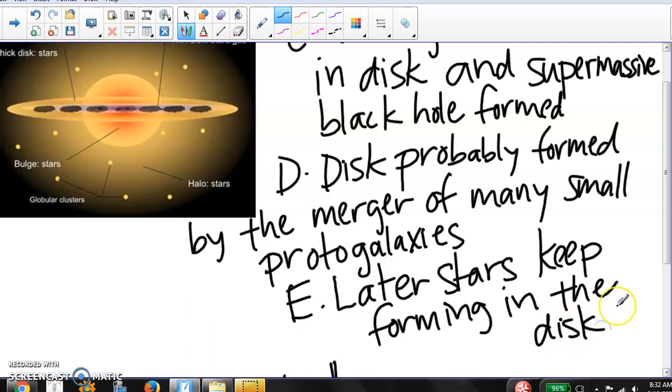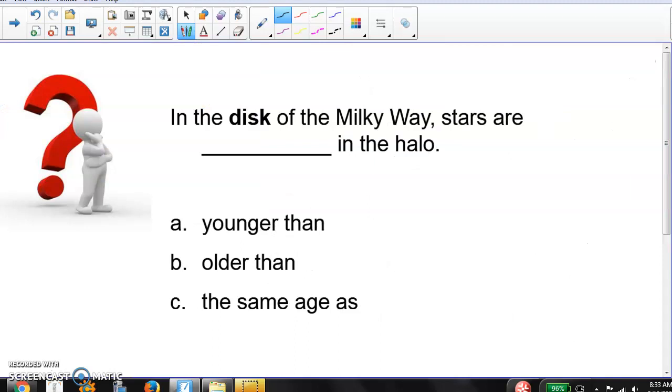So we have this chaotic picture of these protogalaxies coming together, these globular clusters, forming this disk with a supermassive black hole at the center of everything, and then star formation keeps going after that. So like I said, you'll have a video at the end here about which came first, the black hole or the galaxy, and then I have another short video that shows a simulation of how this might have all happened. You'll also have several clicker questions today. This is one of them. In the disk of the Milky Way, stars are what compared to the halo? So, age of stars in disk versus halo.